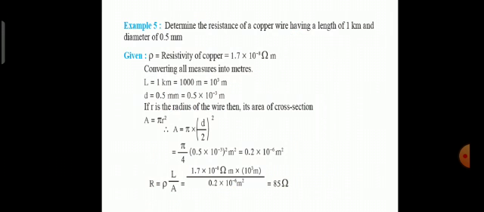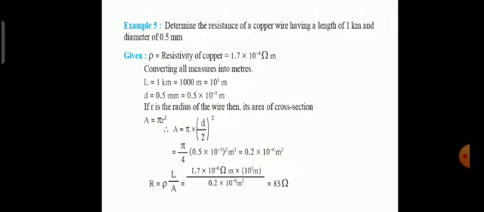Next, determine the resistance of a copper wire having a length of 1 kilometer and a diameter of 0.5 millimeter. Rho is the resistivity of copper, which is 1.7 into 10 to the power minus 8 ohm meter. Converting all measures into meters, we get L is equal to 1 kilometer. So you have to convert kilometer into meters. We know that 1000 meter make 1 kilometer. So it becomes 10 to the power 3 meter. Diameter is given as 0.5 millimeter. We have to again convert it into meter. So it is 0.5 divided by 1000, that is multiplied by 10 to the power minus 3.